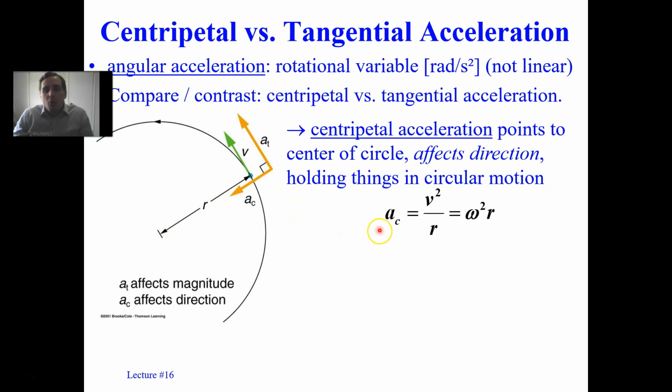But what that means is if centripetal acceleration is v squared divided by r, linear velocity squared divided by radius, we know that v is equal to omega times r from a previous slide. So if we insert that in, we get omega squared times r because one of the r's cancels. So notice a larger rotation rate, a larger omega, will give you a larger centripetal acceleration.